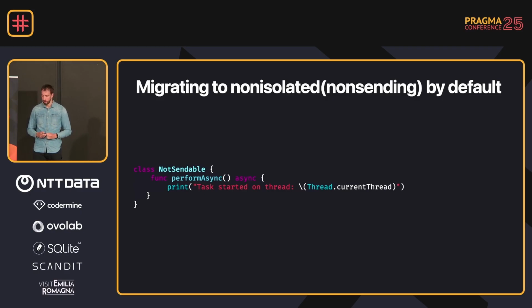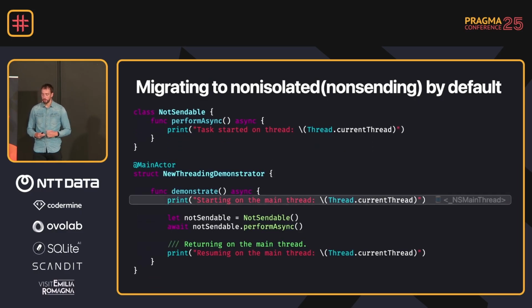Now we have this method, and I'm printing out the current thread. Note that that is a code example, an extension, because you can't actually print out a thread with strict concurrency. If you want to have that code example, I can share that later. But let's see if we actually call it. So here I created a new threading demonstrator, which is attributed with the main actor. So it's isolated to the main actor. And in the demonstrate method, we print out starting on main thread. And as you can see in the slide, it says we're running on the main thread.